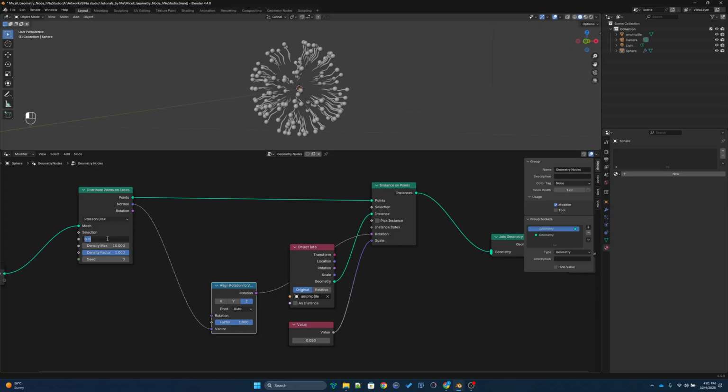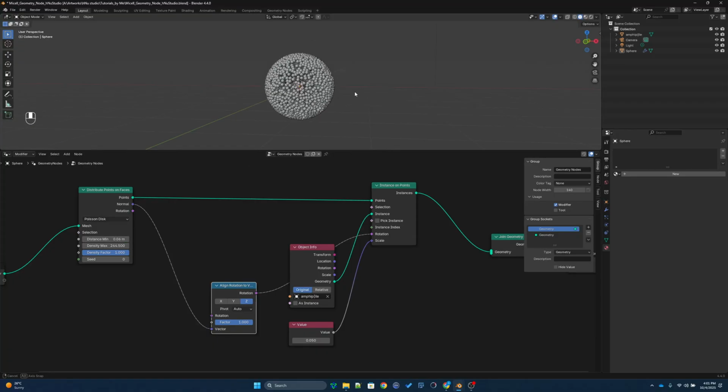It is the idea. So let me go for 0.06, because we had the size as 0.05, and then I will increase the density to make it look nice. So now you can see it's very nice.